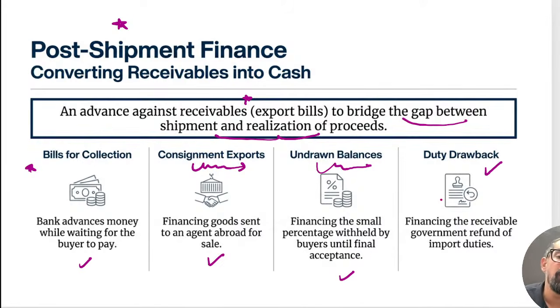Then we have duty drawback, the government taxes and other relaxation which they are going to receive in future, so financing the receivable government refund of the import duties also. So these are basically the options available to them for post-shipment finance and others, right? That's something which generally comes under this one.